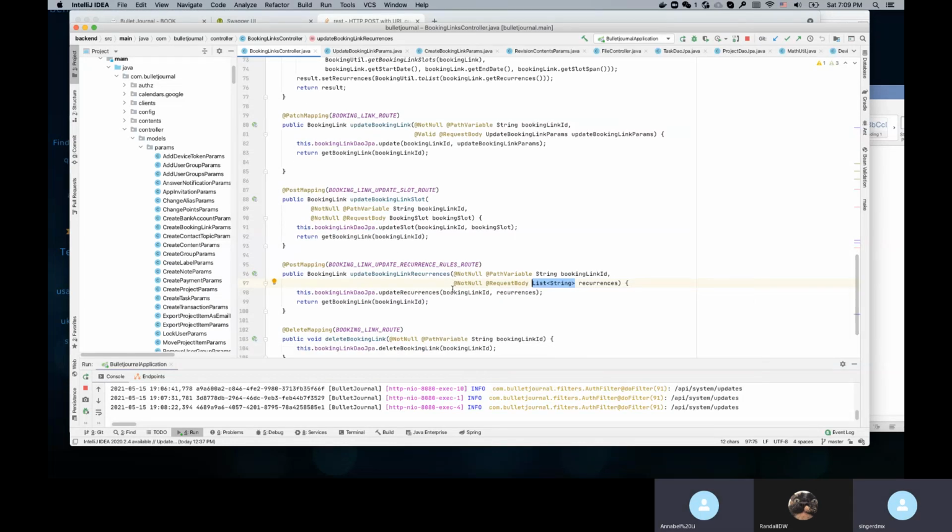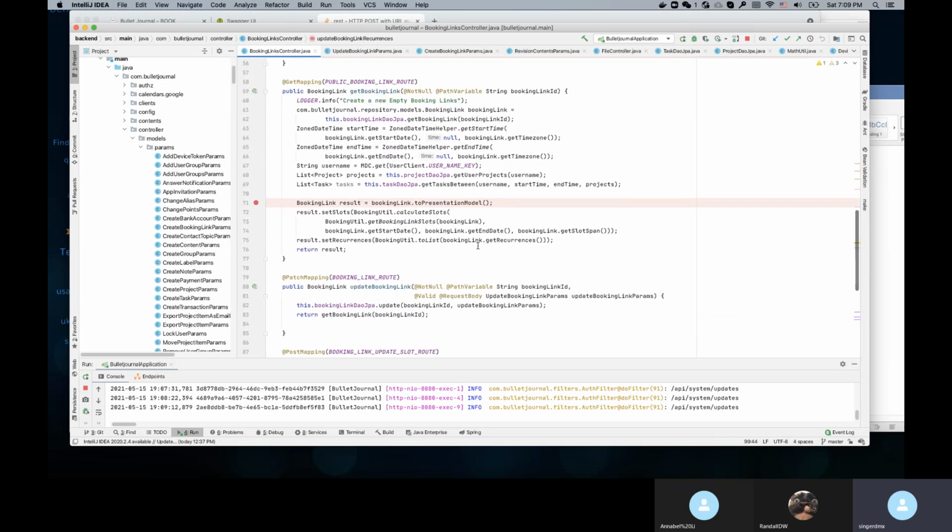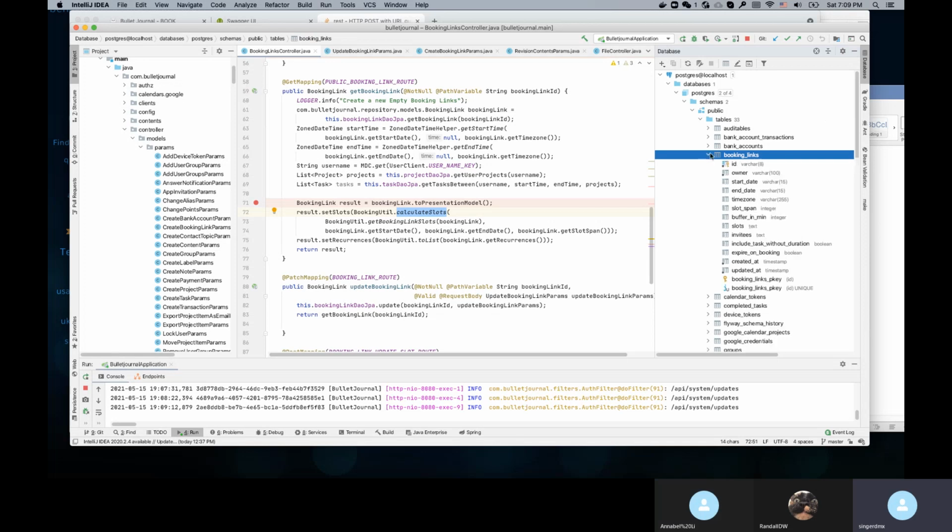Okay, I have a question. Go ahead. The time zone passed in is potentially different from the time zone in the original booking link, right? It could be the same if I'm the owner, say when I'm changing the recurrences. But you don't care, right? The time zone is used for calculating the slot, where we need to do some shifting. When we save the slot in the database record, we have a time zone, and that's the real time zone for the start date and end date of the slot. That's the owner's time zone, right?